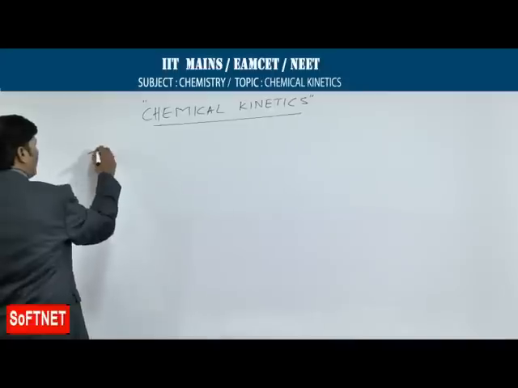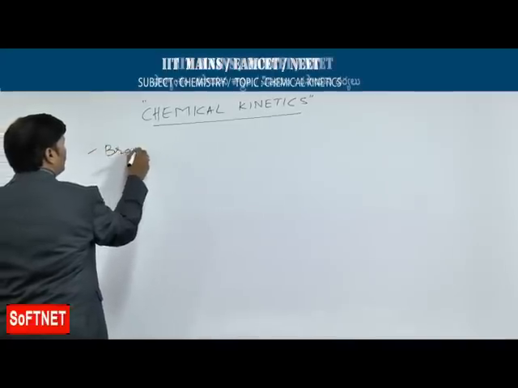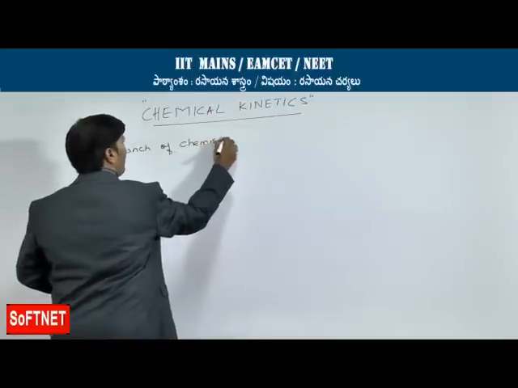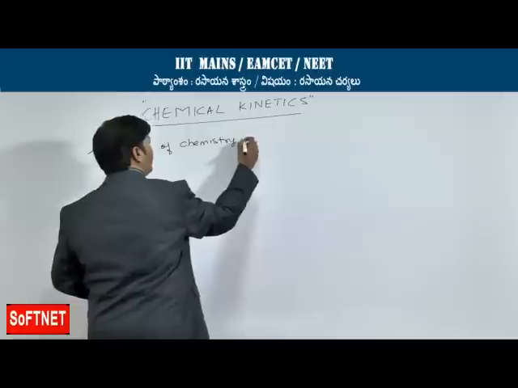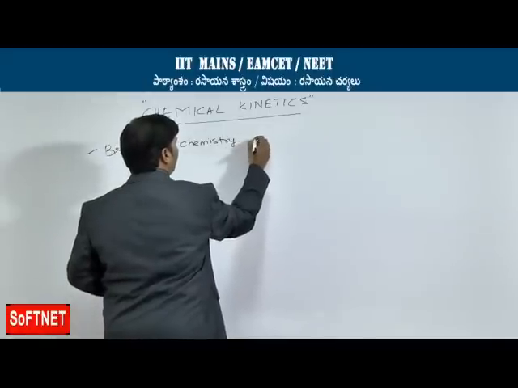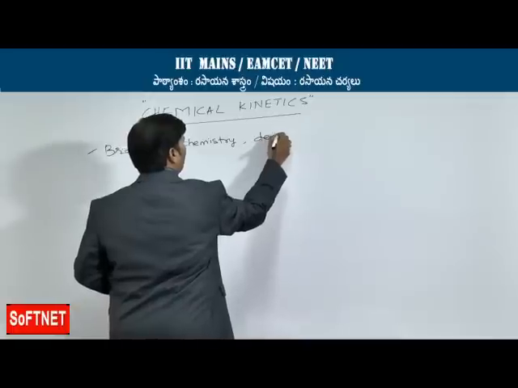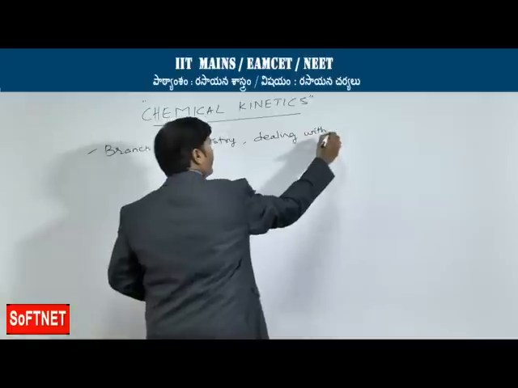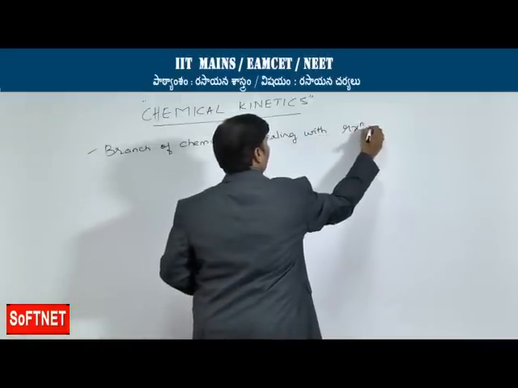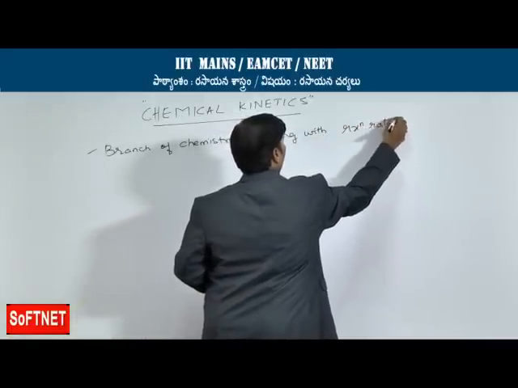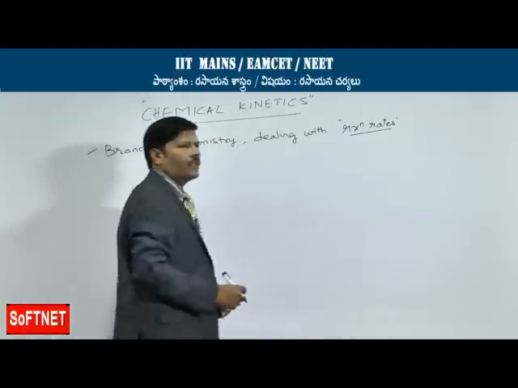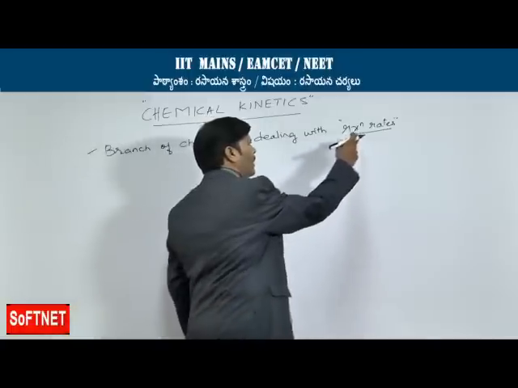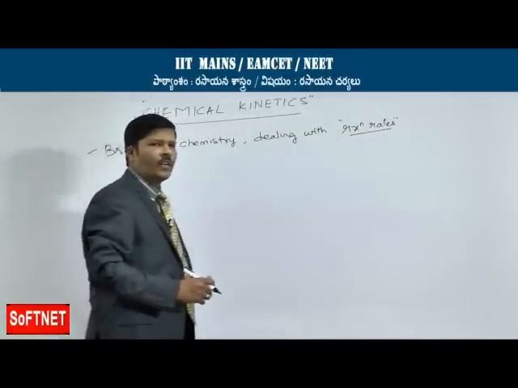The branch of chemistry which deals with reaction rates is simply chemical kinetics.